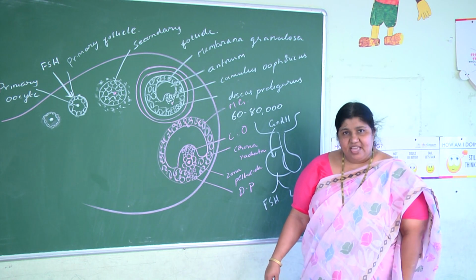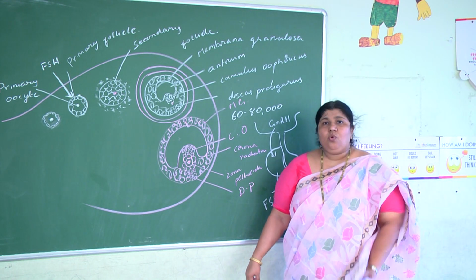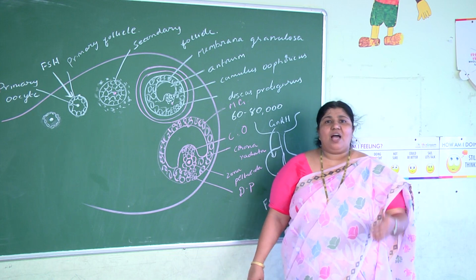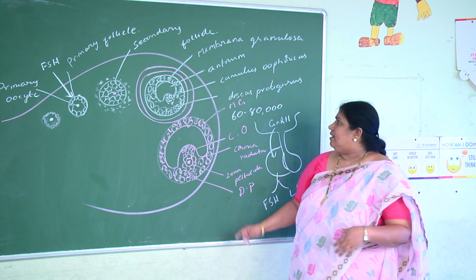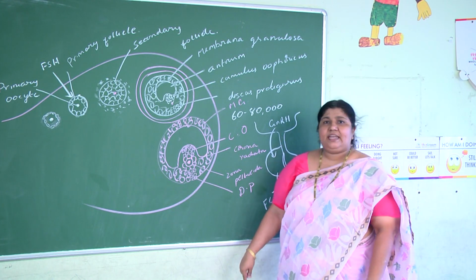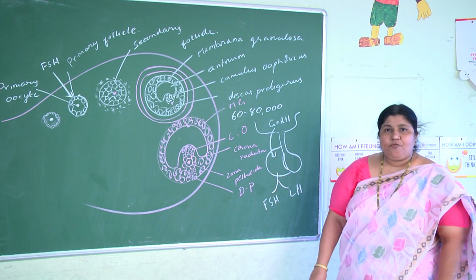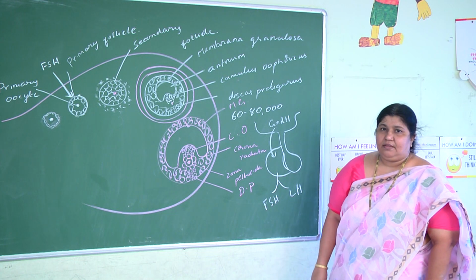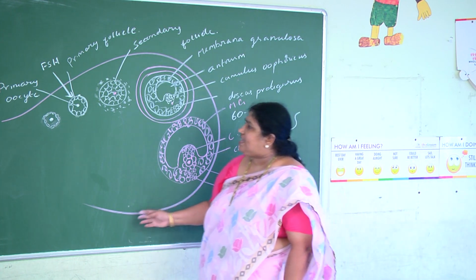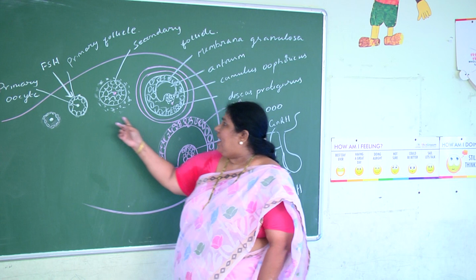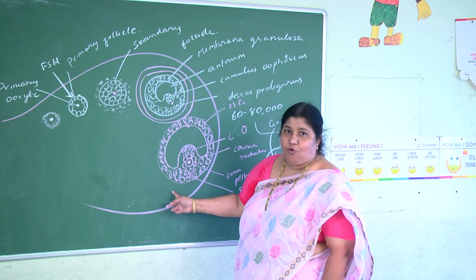So now at puberty, gonadotrophin releasing hormone is released by the hypothalamus, which acts on the adenohypophysis and releases FSH. And under the influence of FSH, the primary follicle develops into a mature Graafian follicle.